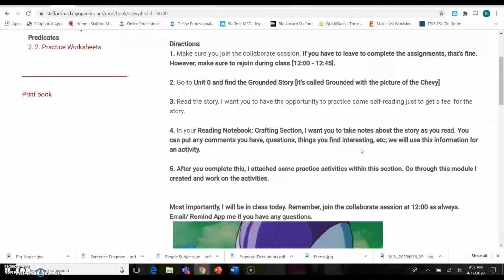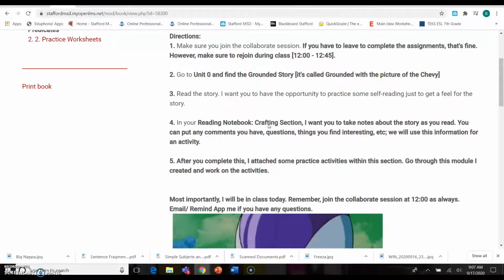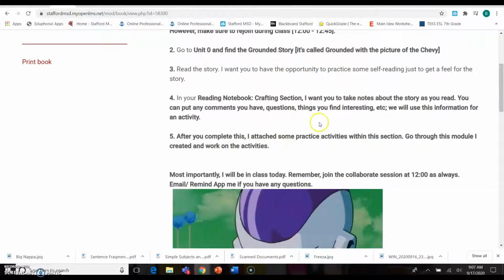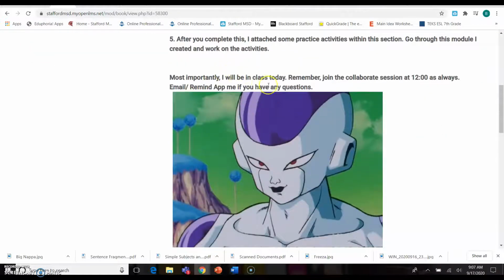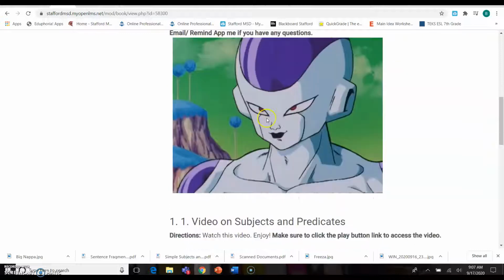I want you to take these notes because we're going to talk about it when I get into class. They're going to feed into what I call our annotations, okay? So I want you to take notes in your reading notebook in your crafting section. That's what I want you to do while you read this, okay? All right, next thing, when you're done with that, I created some practice activities that I want you to do, okay? Most importantly, I will be in class today. Remember, join the Collaborate session at 12 as always. You can email or remind me just in case you have any questions.